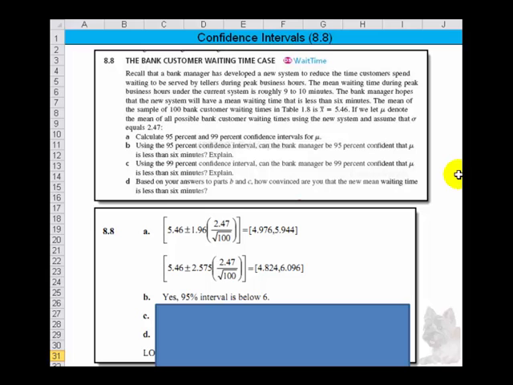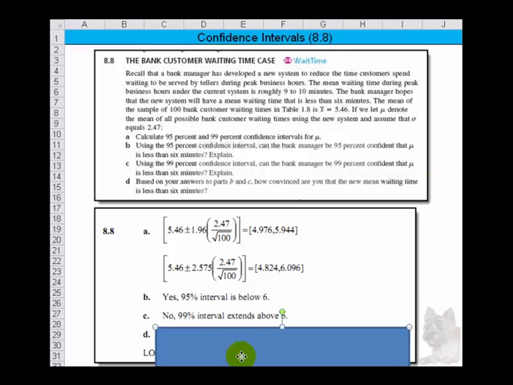C says, use the 99% confidence interval. Can the bank manager be 99% confident that the mean is less than 6 minutes? When we calculated the 99% confidence level, we get 6.096. So the answer to C is no, because the 99% interval extends above 6.